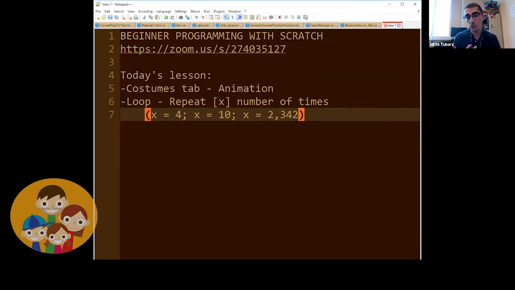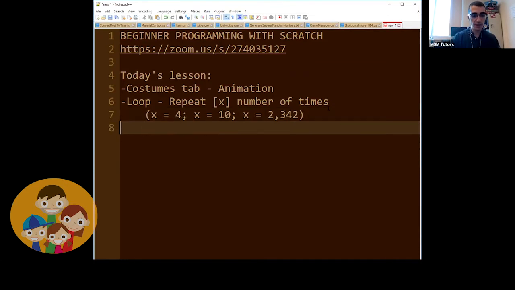X can be anything we want it to be. So that's what I mean by saying X. Repeat X number of times. And in addition to the loops, we're also going to learn about wait. And the wait block is very important for Scratch and for programming with computers in general.